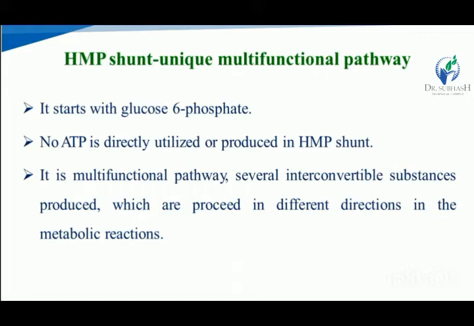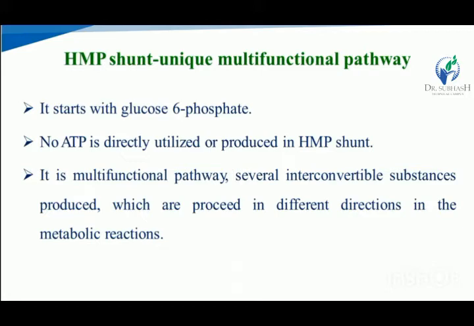The HMP shunt starts with glucose 6-phosphate. No ATP is directly utilized or produced in the HMP shunt. It is a multifunctional pathway. Several interconvertible substances are produced which proceed in different directions in the metabolic reactions.